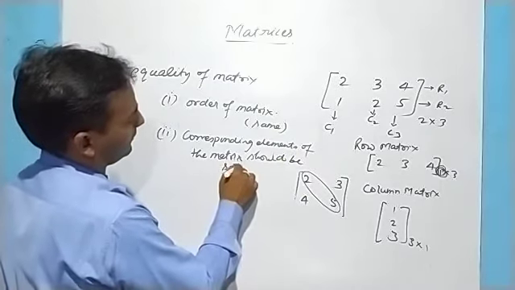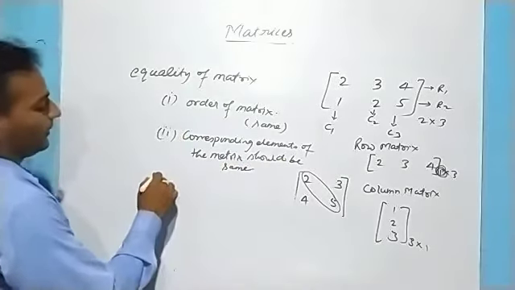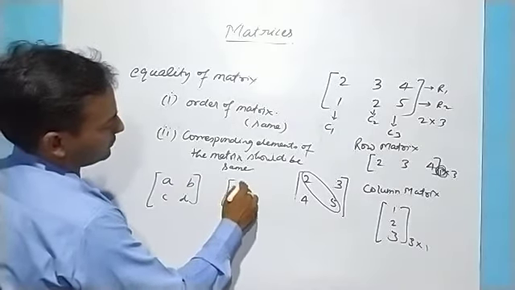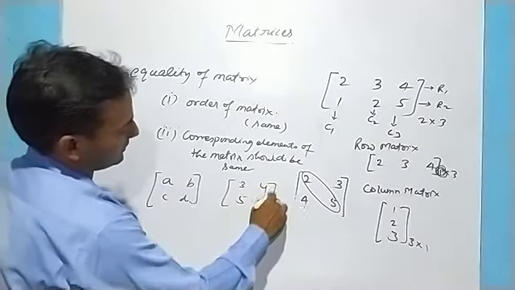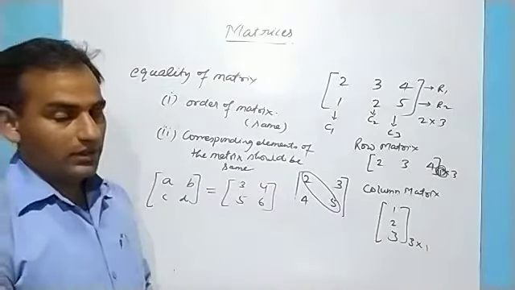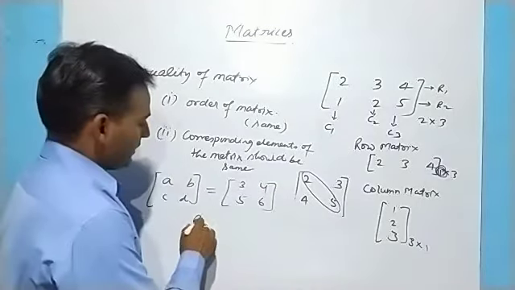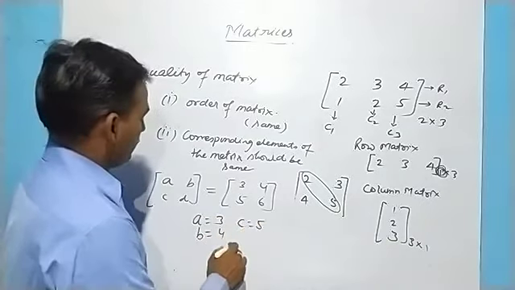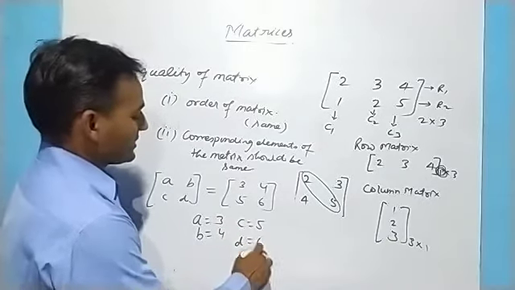If we take an example, we have a matrix A, B, C, D and a matrix 3, 4, 5, 6, and they are equal. Then A is equal to 3, B is equal to 4, C is equal to 5 and D is equal to 6.